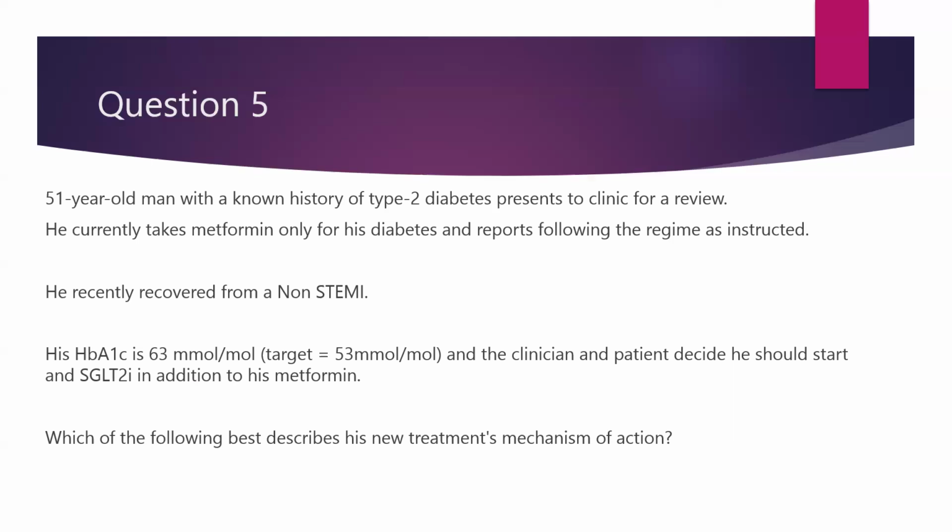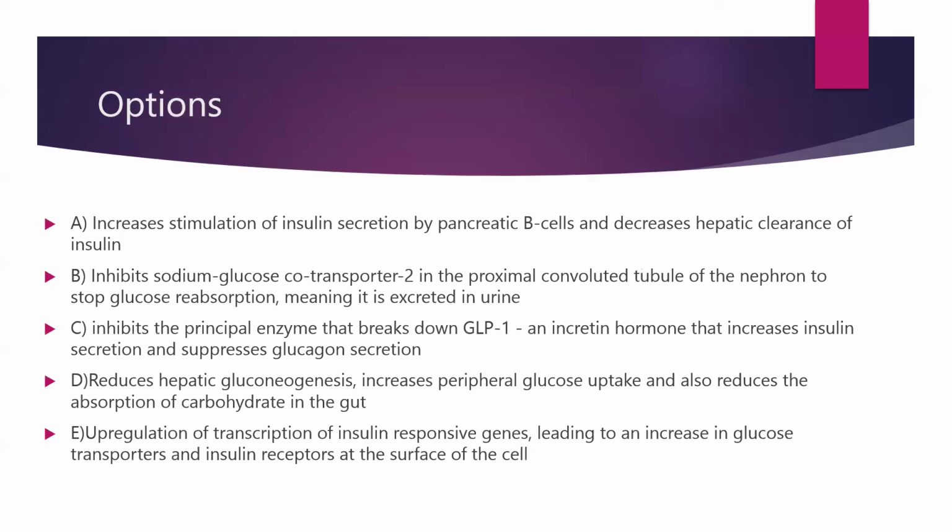So which of the following best describes his new treatment option's mechanism of action? So they have asked about the mechanism of action of SGLT2 inhibitor. So these are the options. Does it increase stimulation of insulin secretion by pancreatic beta cells and decrease hepatic clearance of insulin? Does it inhibit the sodium glucose co-transporter 2 in the proximal convoluted tubule of the nephron to stop glucose reabsorption, meaning it is excreted in the urine?